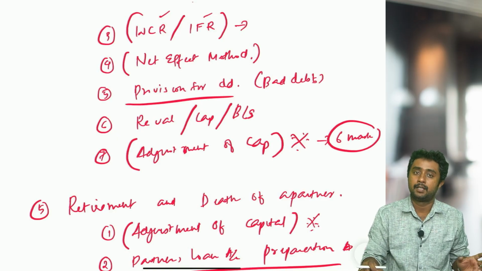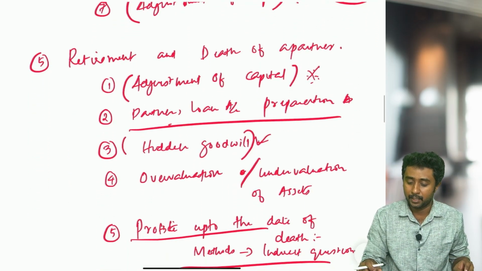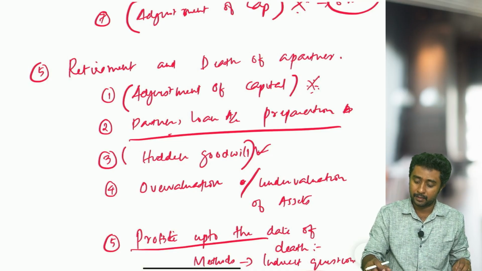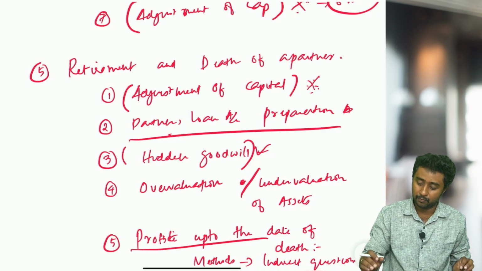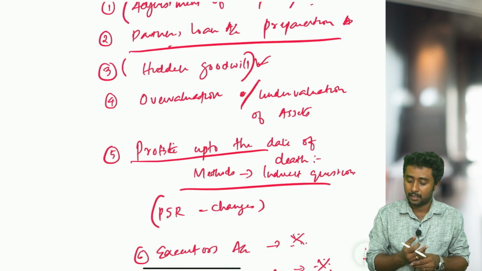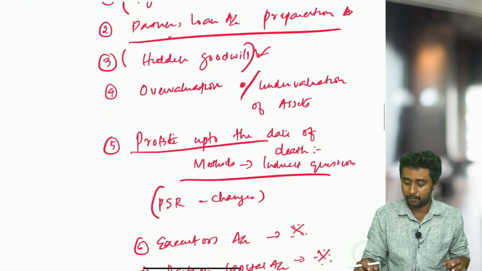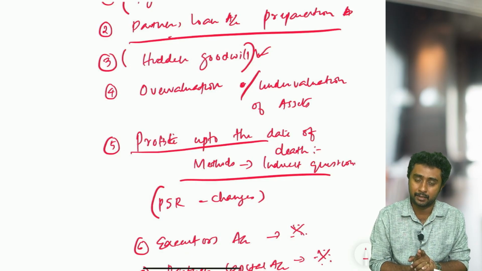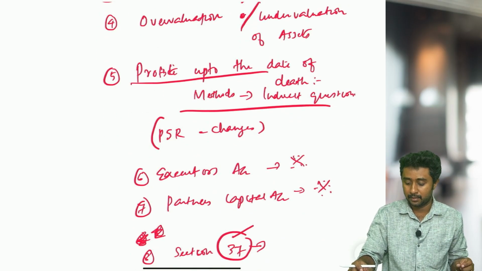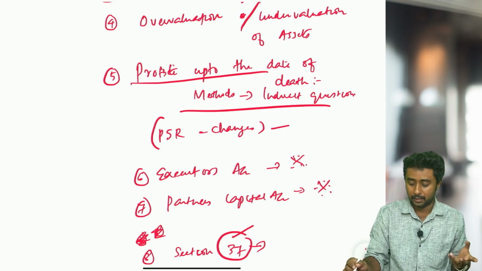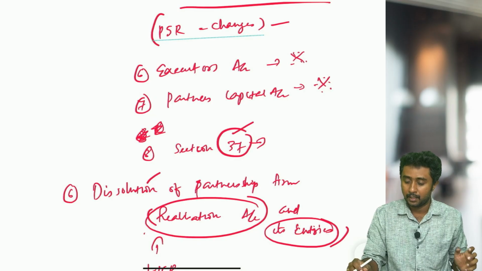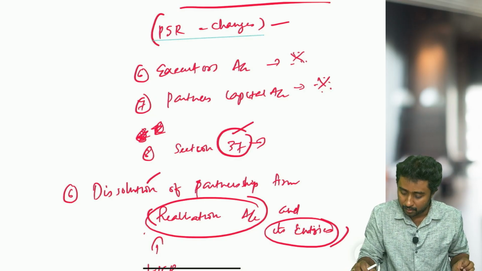Then adjustment of capital. Adjustment of capital is important for both retirement and admission chapter. Then partners loan account preparation in retirement chapter, hidden goodwill, obviously. Then overvaluation, undervaluation of asset related questions, profit up to the date of death, methods to calculate the profit up to the date of death of a partner. There are two methods, both the methods, indirect question, profit sharing ratio changes, that kind of questions you need to practice. Executors account you need to prepare, partners capital account prepare and practice.